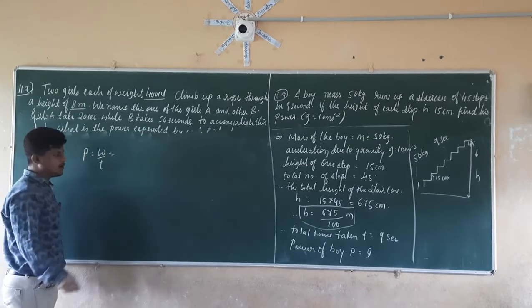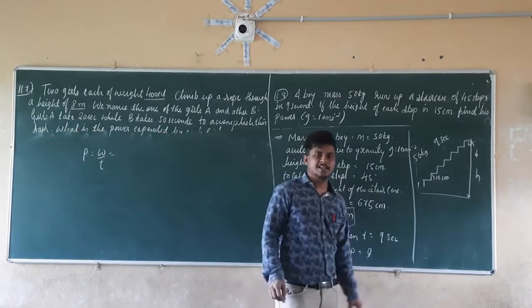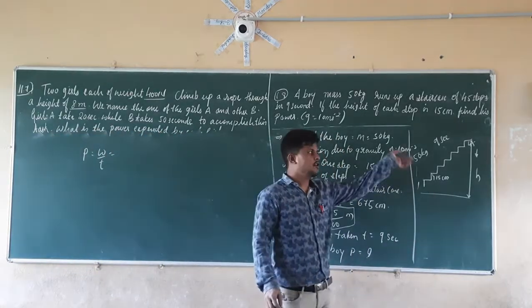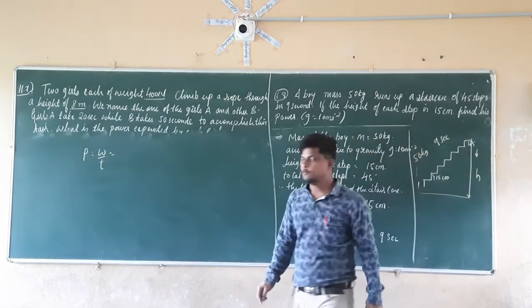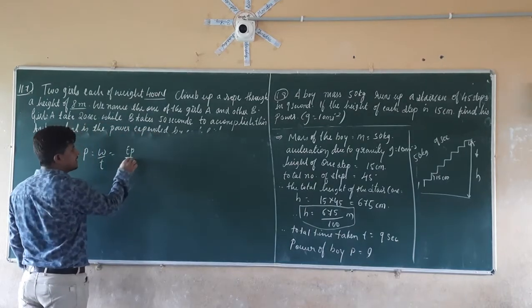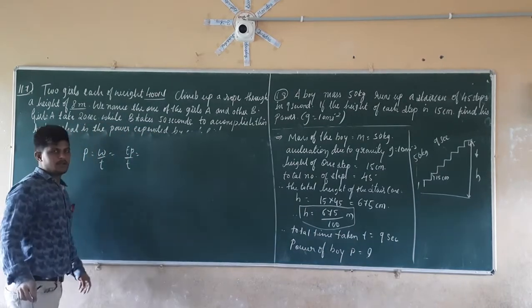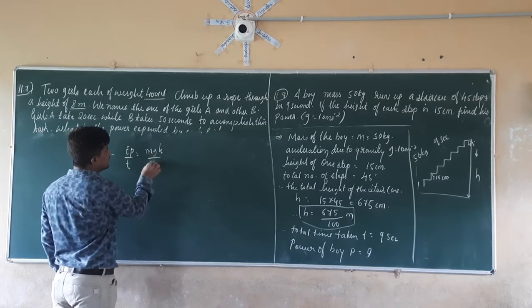So we know that the amount of work done on climbing that staircase is directly equal to the amount of potential energy which is going to be stored in the body. So the power can be defined as EP divided by T, which is equal to mgh divided by T.